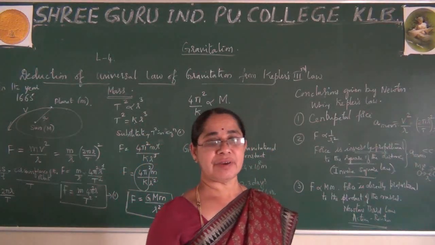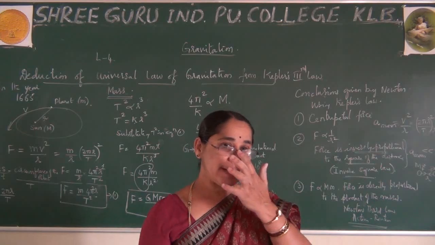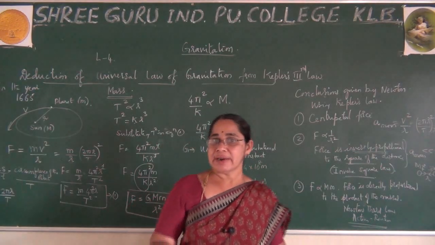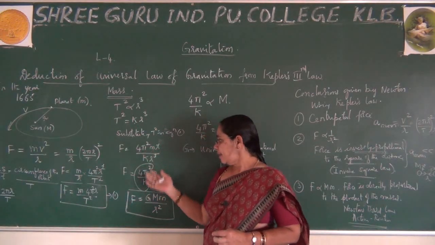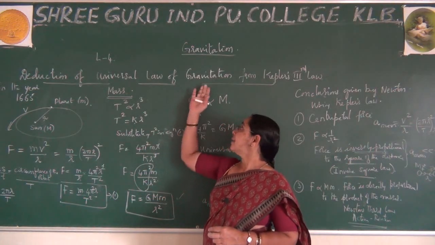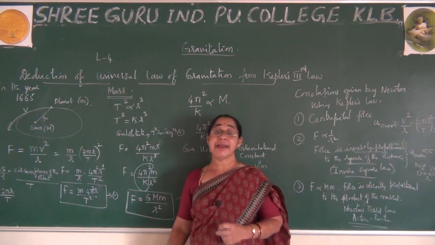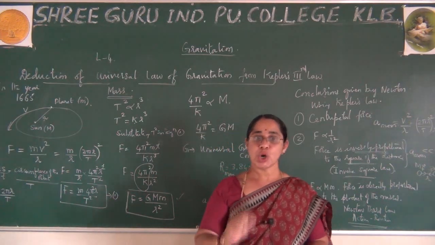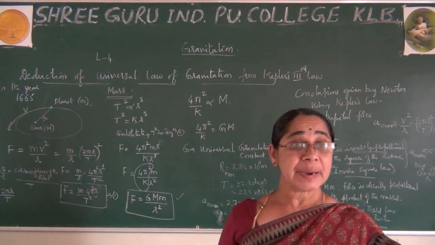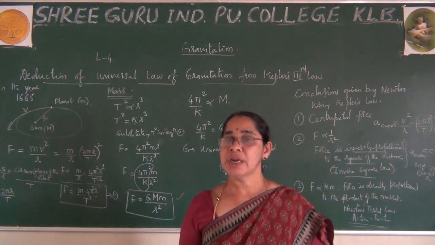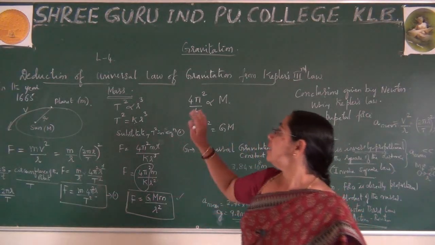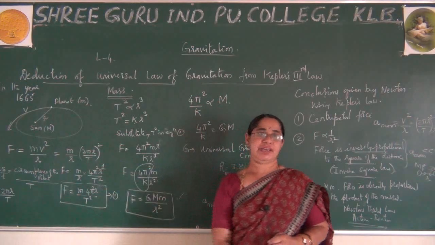He started his experimental evidences to prove this by taking the help of Kepler's law. But in the year 1687 he wrote a book by the name Principia. In his book he stated the universal law of gravitation.